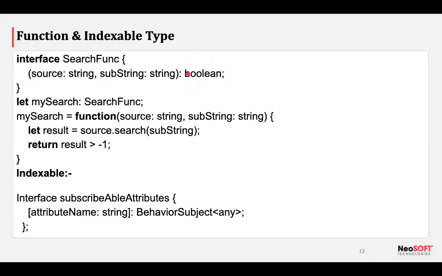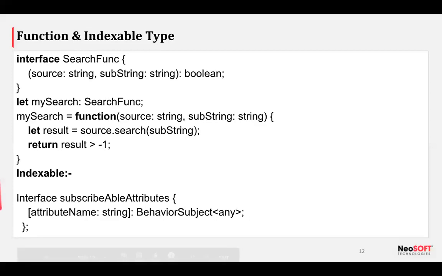How can I use that? In a simple manner: this is my function name and this is my data type, and I can set my search equal to a function that returns a boolean. If it returns anything apart from boolean, it will throw a simple error that it is not matching our interface. It returns a number or string, but it should return boolean. It throws an error. Cool, great.